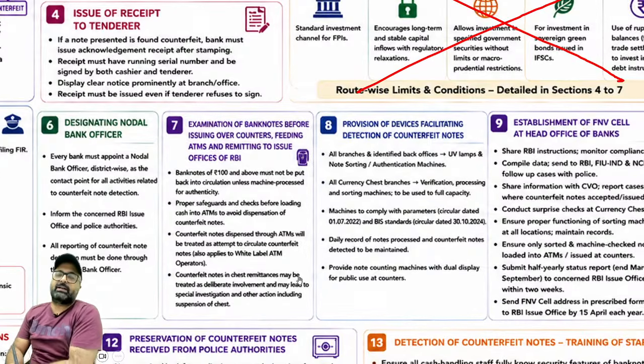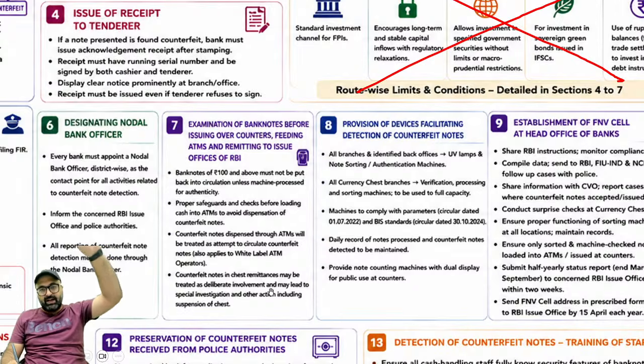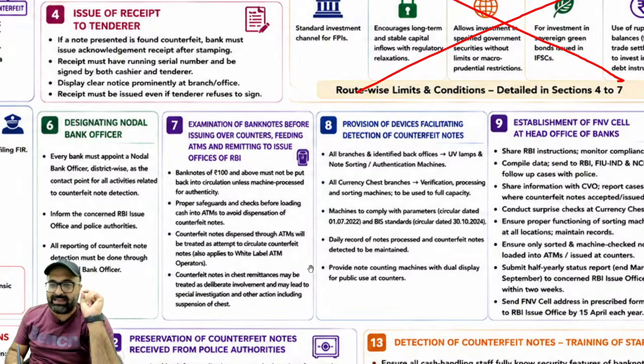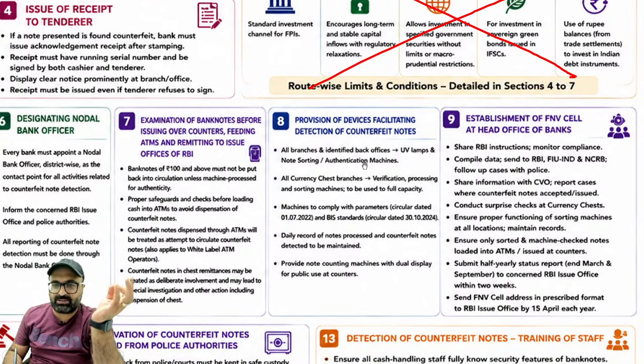अगर आपने आपकी करेंसी चेस्ट में, because bank is handling the currency chest on behalf of RBI, and if there is a counterfeit note in the currency chest, it will be considered a deliberate act which has been conducted by the bank. All branches and identified bank officers, they use UV lamps and note sorting authentication machines. All currency chest branches, verification, processing and sorting machines need to be there. Machines to comply with parameters have been already announced by RBI. You have to go with those standards.